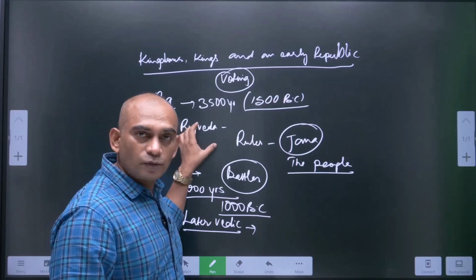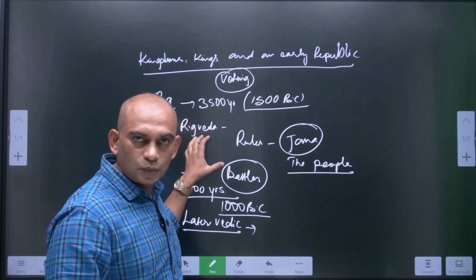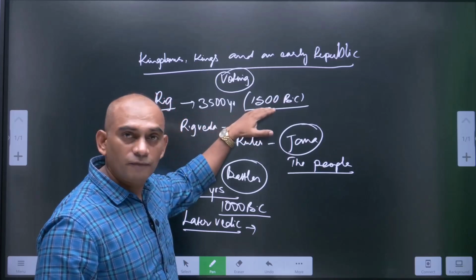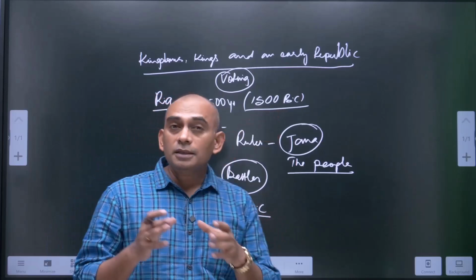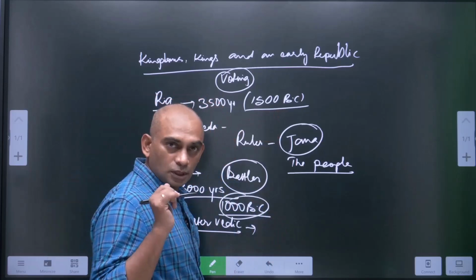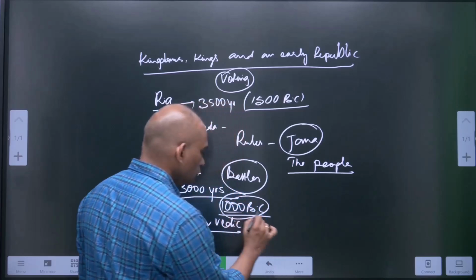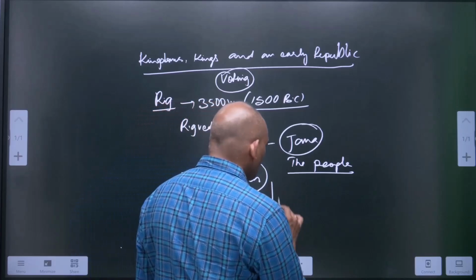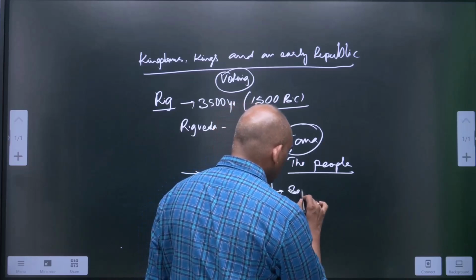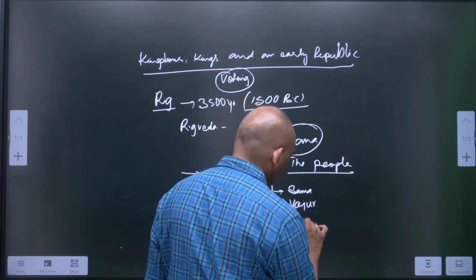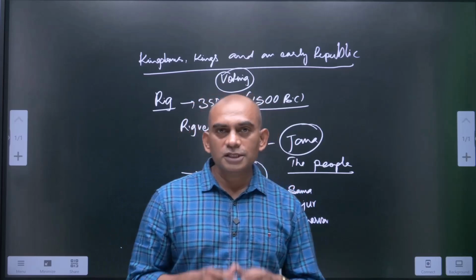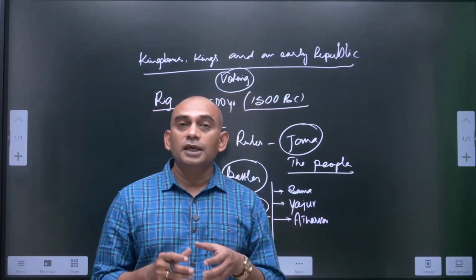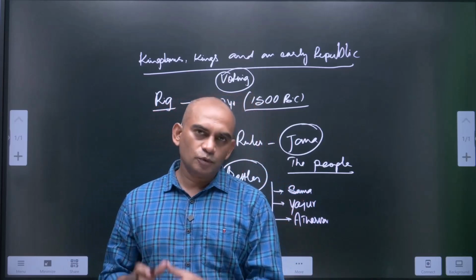The oldest Veda was Rig Veda, which was composed during 1500 BC. The remaining three Vedas were composed during the later Vedic period, that is around 1000 BC. What were those? Samaveda, Yajurveda, Atharva Veda. And apart from these Vedas, they even composed several other books.